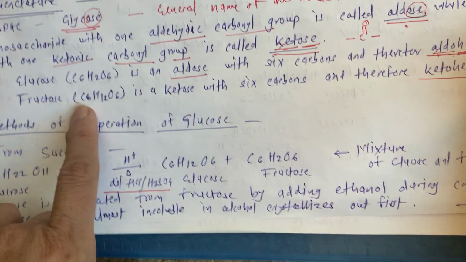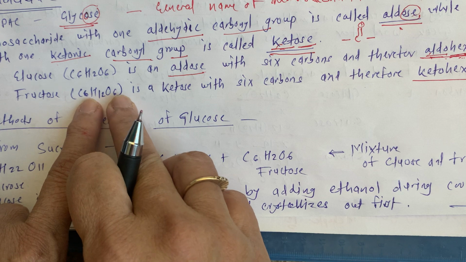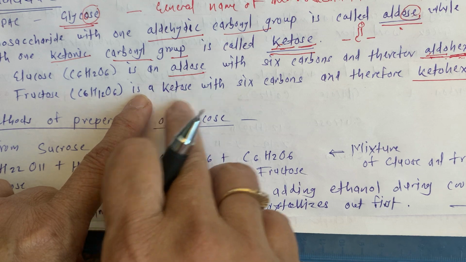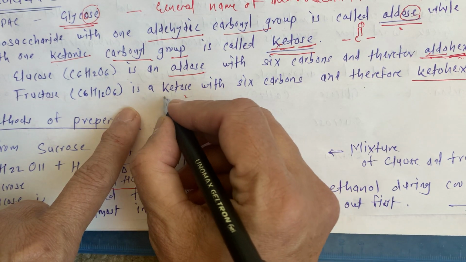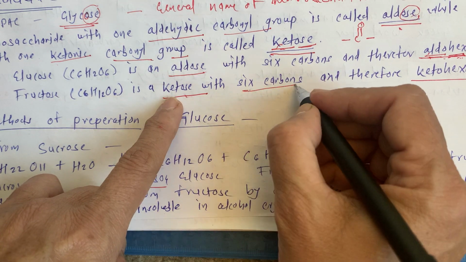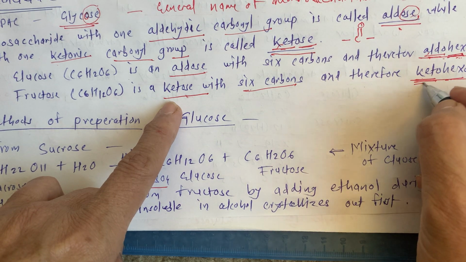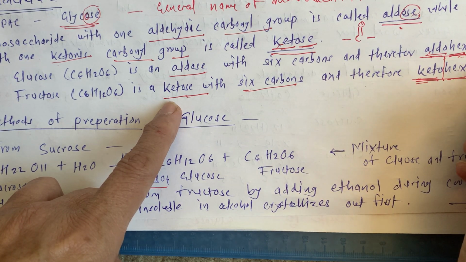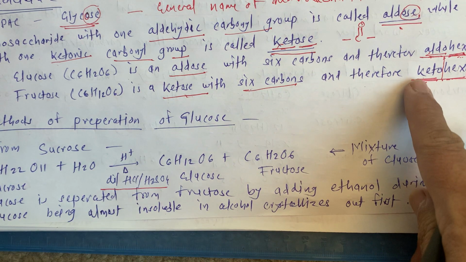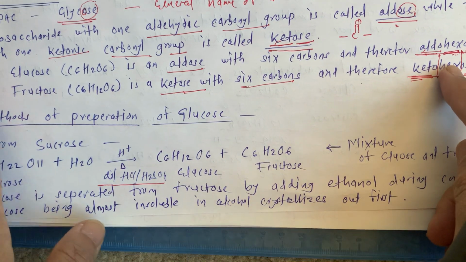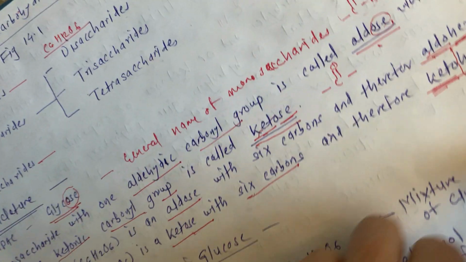Then fructose. Fructose has the same formula, C6H12O6, but instead of an aldehyde, here a ketonic group is present. So this is known as ketose, a ketose with 6 carbons, therefore this is ketohexose. Understand this thing, you can divide it like this. Ketonic group is present, so we write keto. Then 6 carbons are there, so we write hexose, and ose is for saccharide.